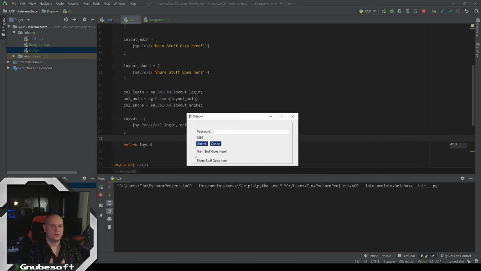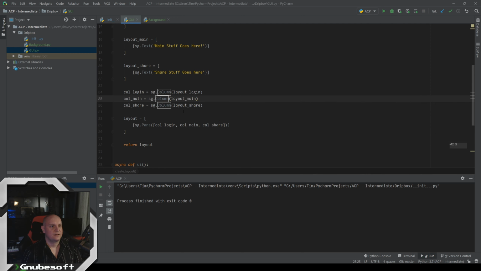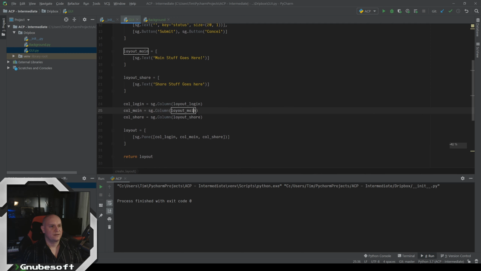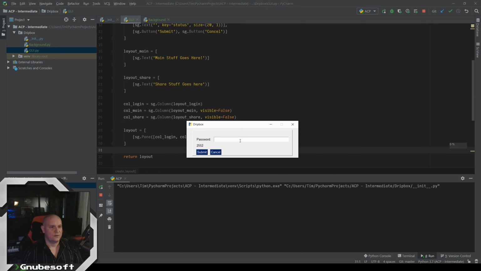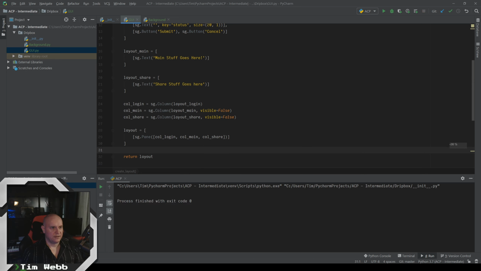But we don't want it all to be showing up at once. So let's say that the visibility on this is false. So visible false. And the same with our share. We're setting visible to false. And now we're back to basically what we were having before, except we've now got this kind of risen thing here. We can get rid of that too.